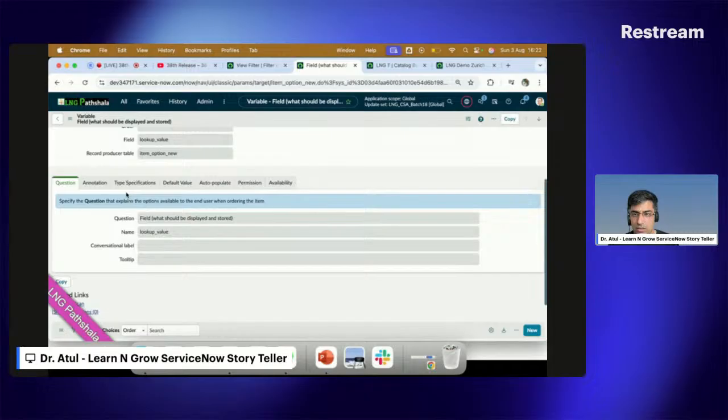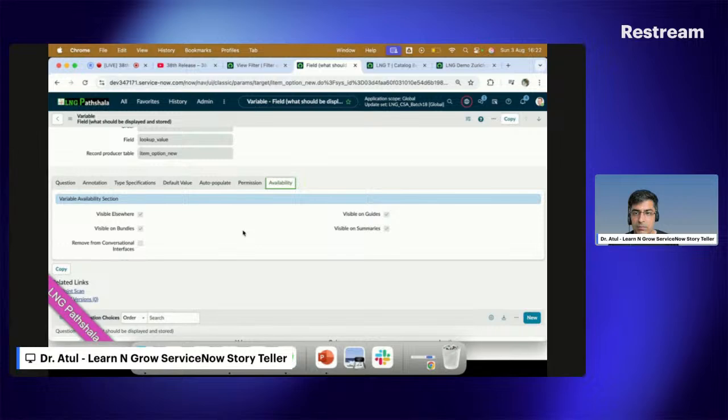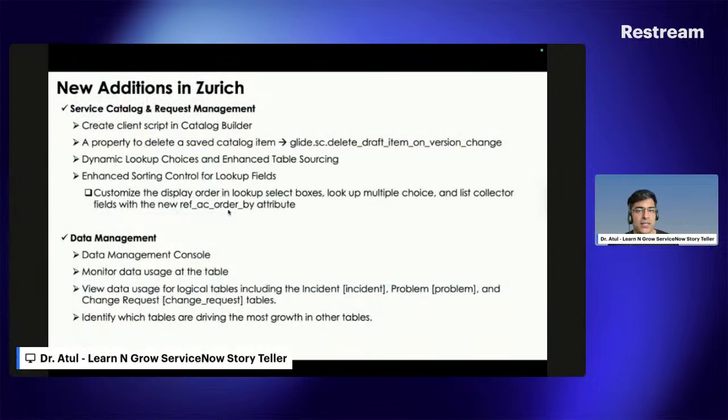Not here annotation, not here default, not attributes, might be we have to see how this can be added. So I read this somewhere, and it is helping that you can add the ref AC order by attribute as well. If anybody knows this thing or anybody explored this thing, please put it in the chat window. And also after closing this session, if you want to see the recording again, you can go back and see the recording and put your comments as well.